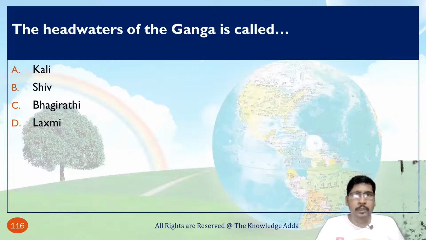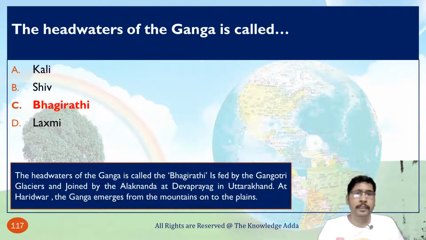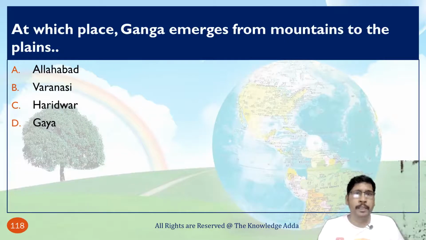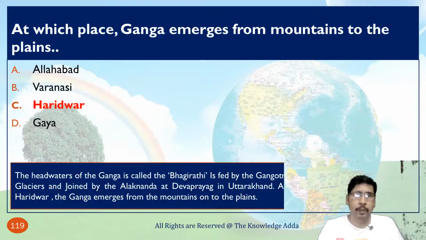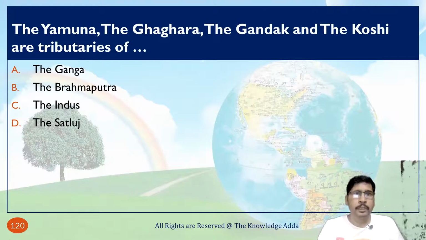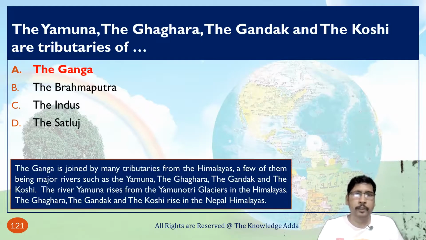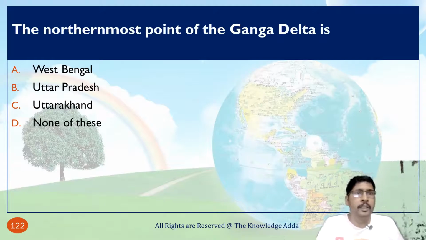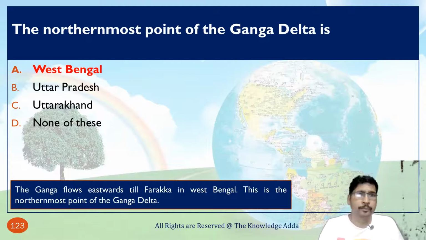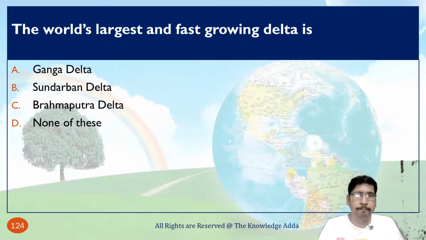The head waters of the Ganga is called Bhagirathi. The place where Ganga emerges from mountain to the plain is Haridwar. The Yamuna, the Ghagra, the Gandak and the Kosi are the tributaries, means सहायक नदियाँ, of the Ganga. The northernmost point of Ganga delta is in West Bengal.